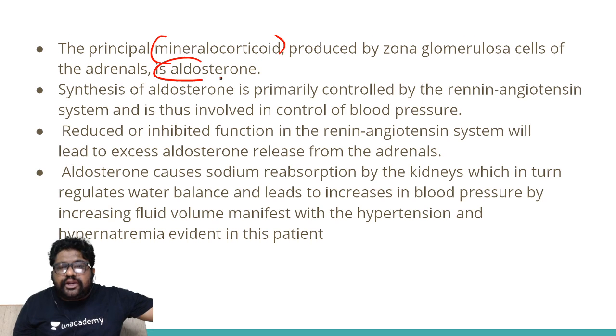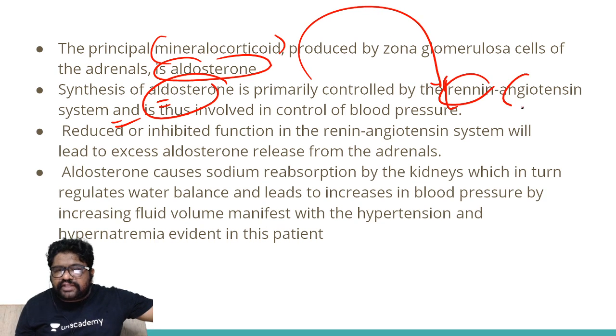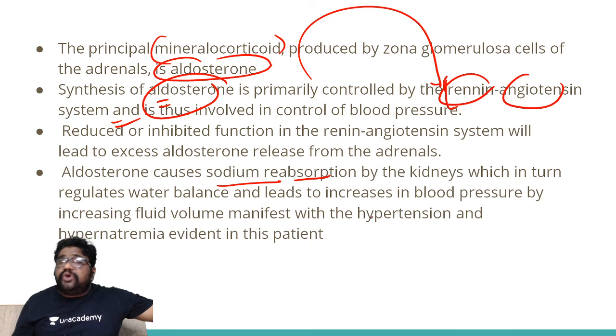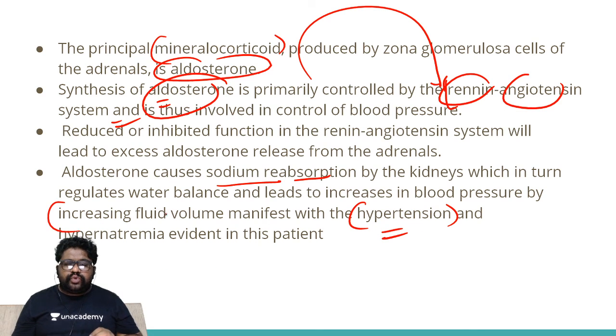And in another case, where we saw a female who has an adrenocortical mass, you will have aldosterone excess. Remember, synthesis of aldosterone is primarily controlled by the renin-angiotensin system. Because of excess aldosterone, there is feedback inhibition of renin and angiotensin 2, so these are lower. At the same time, aldosterone causes sodium reabsorption by the kidney, leading to hypernatremia, and excess loss of potassium, leading to hypokalemia. Because of excess water collection in the blood, you will have hypertension. So all these things tell you that there is an increased fluid volume. You can also have puffy faces in the patient.